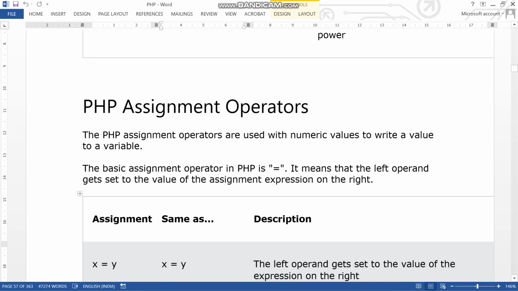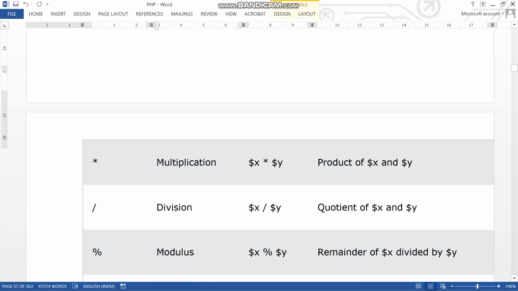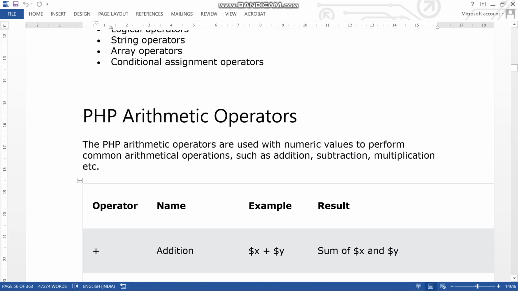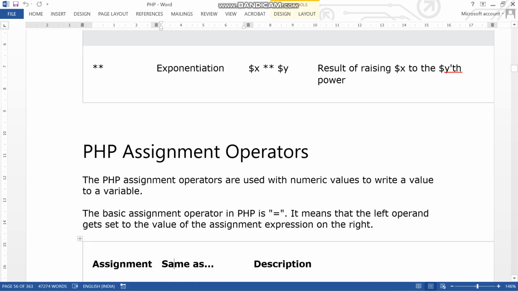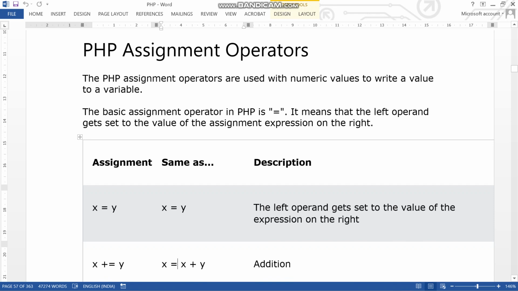The second group is PHP assignment operators. Now it's the assignment operators. This is the assignment operator, equal to: x = y.